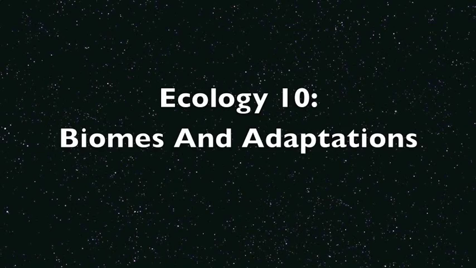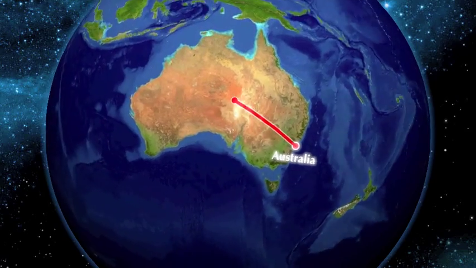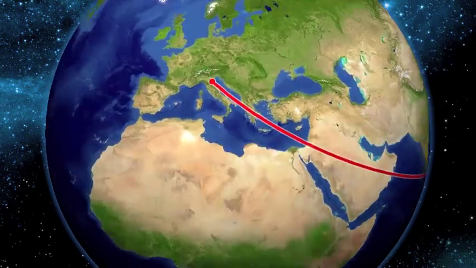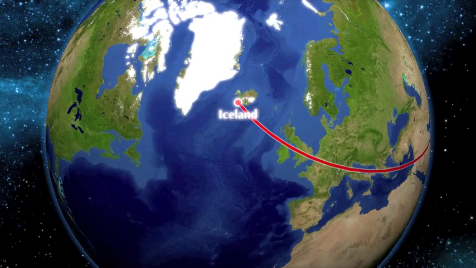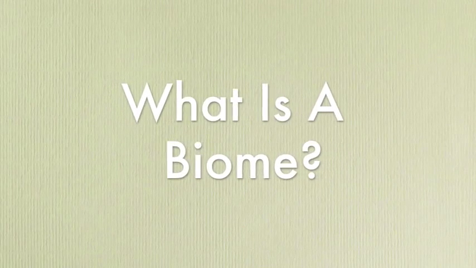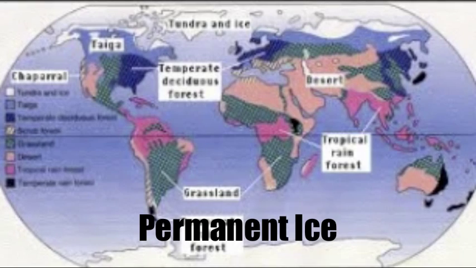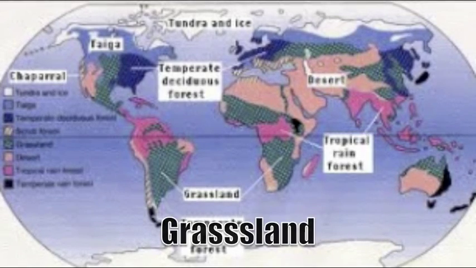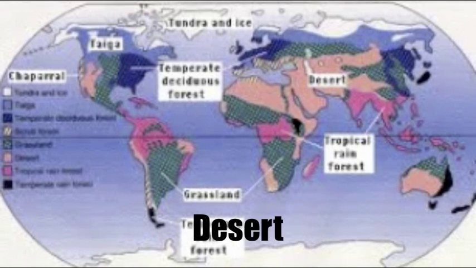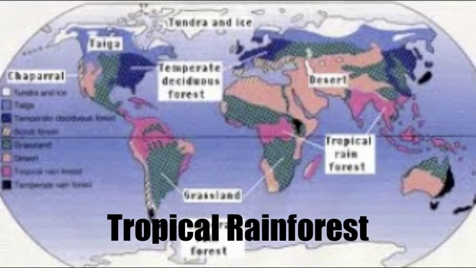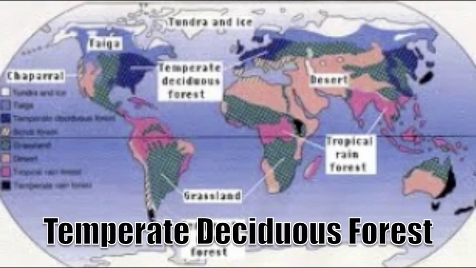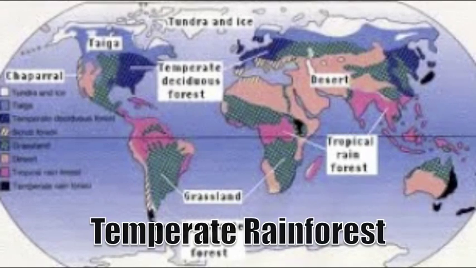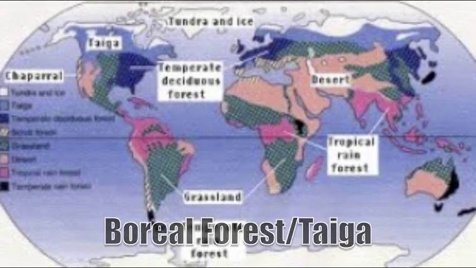Biomes and Adaptations. Our world is made up of many abiotic and biotic factors that contribute to their biome. What is a biome? There's 8 biomes in the world. There's permanent ice, tundra, grassland, desert, tropical rainforest, temperate deciduous forest, temperate rainforest, boreal forest.